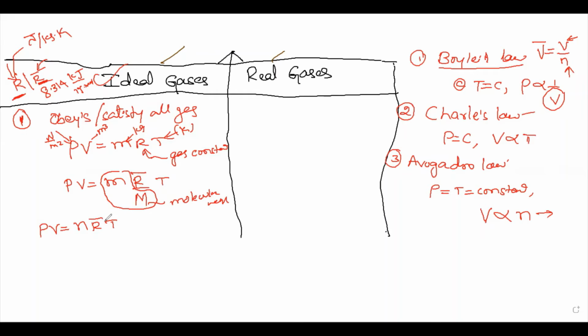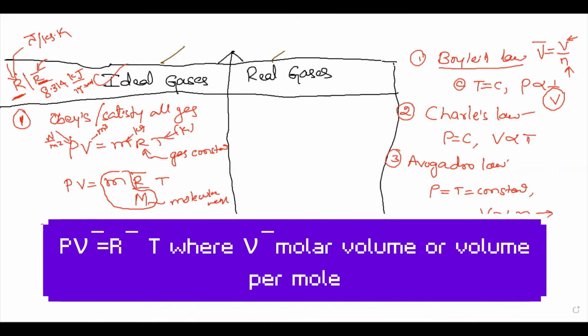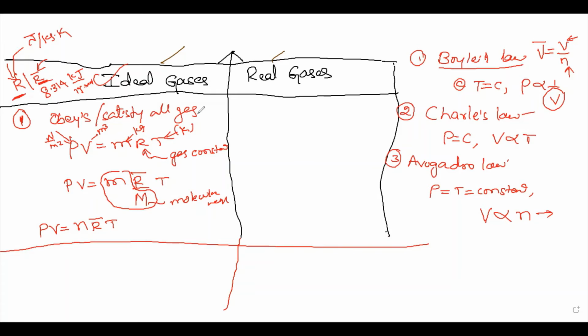Similarly, you can write the ideal gas equation in 5 different forms. In one of my previous video lectures, I have explained in detail the 5 forms of the ideal gas equation. Click on this I button and you will get the playlist, where you can find the ideal gas equation in different forms. Please, dear students, don't get confused. Okay, so an ideal gas can also be defined in another way.